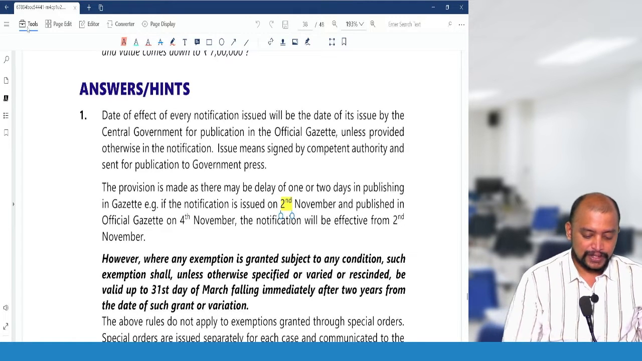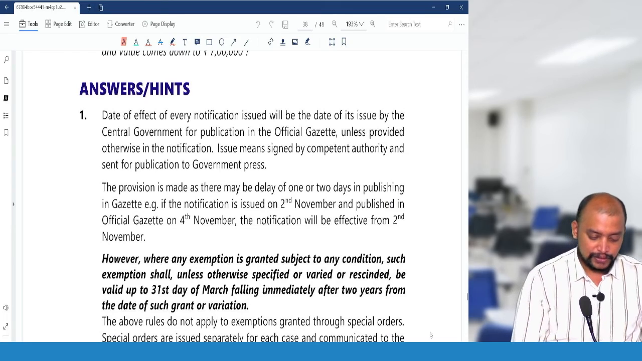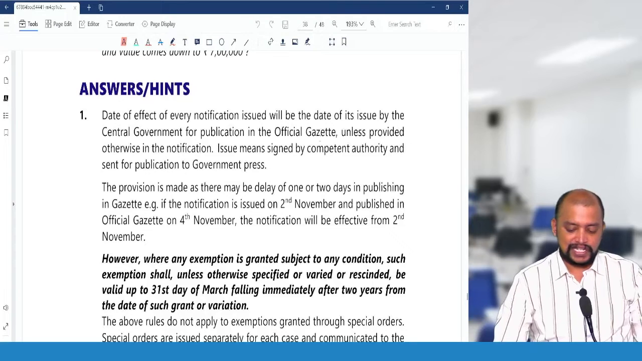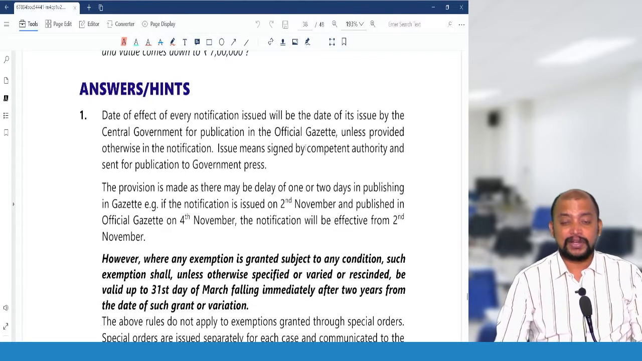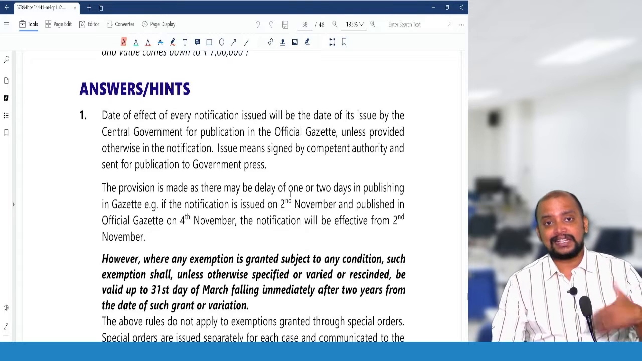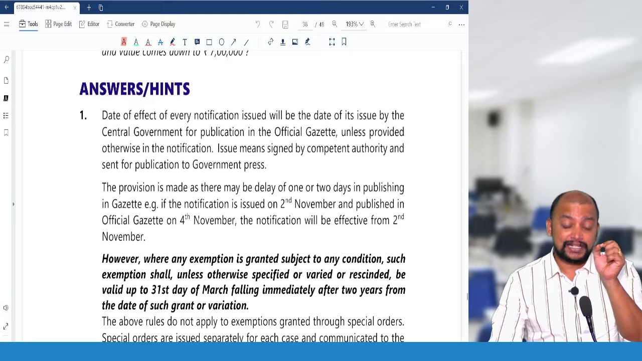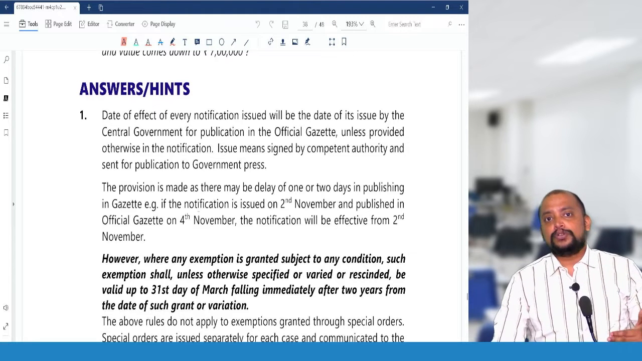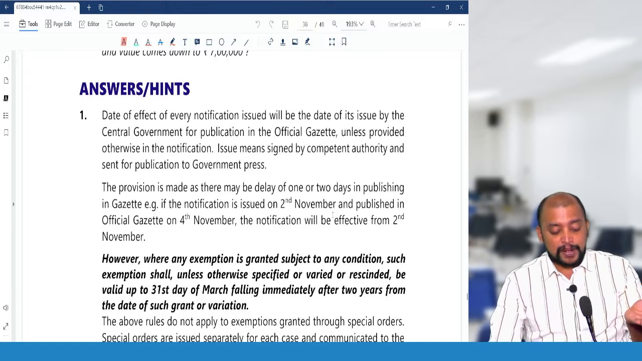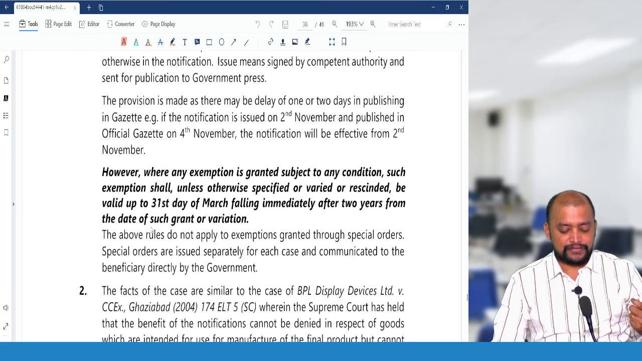Okay, so here you can see, the date of effect of every notification shall be the date of its issue by the Central Government for publication in the official gazette, unless otherwise provided in the notification. Issued means the date when it is signed by the competent authority. Suppose the notification is issued on 2nd November and published on 4th November, then 2nd November will be taken as the effective date of the notification.